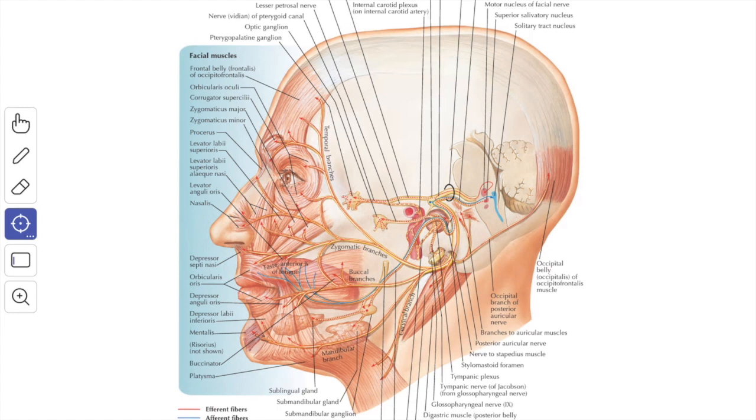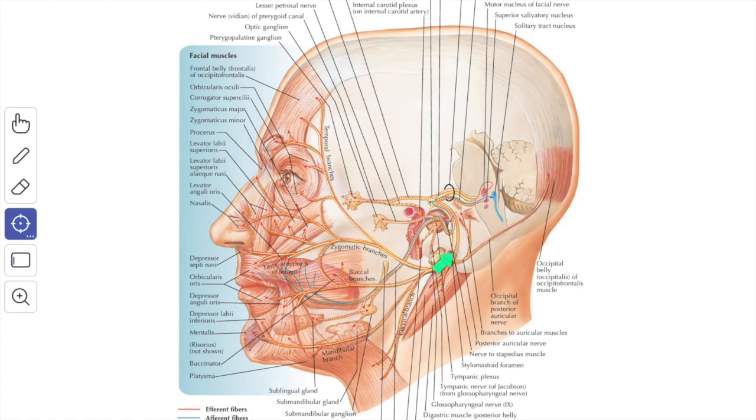Here, the nerve is related above to the bulging of the lateral semicircular canal. Finally, the nerve passes vertically downward along the posterior wall of the tympanic cavity and leaves the temporal bone through the stylomastoid foramen. Now we'll see the extracranial part.